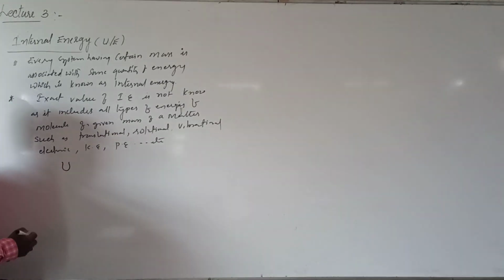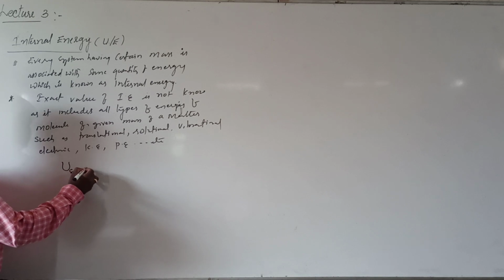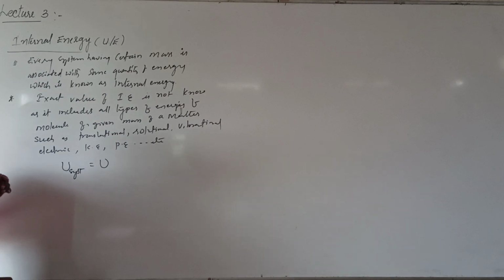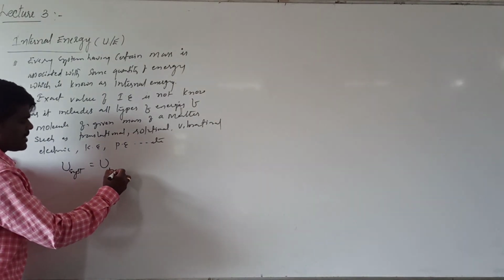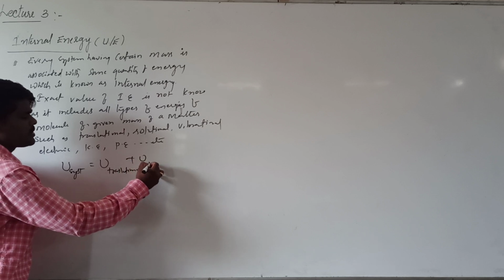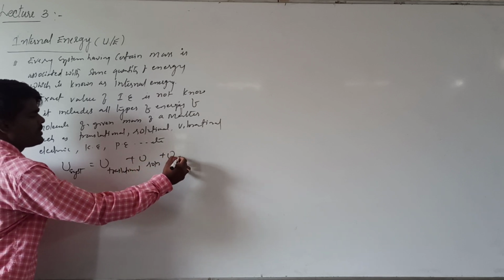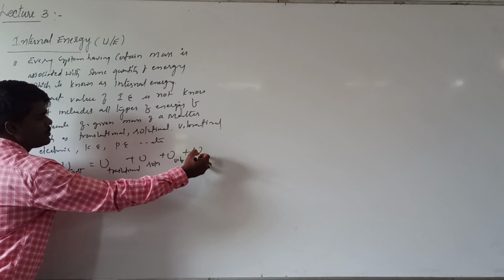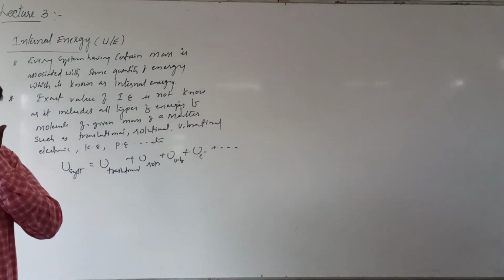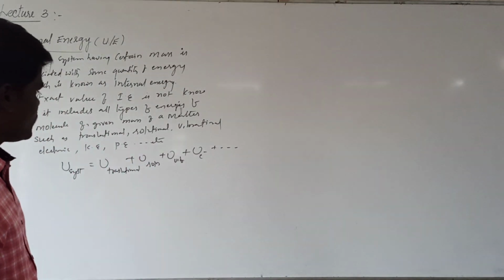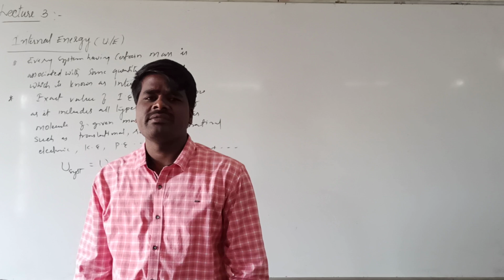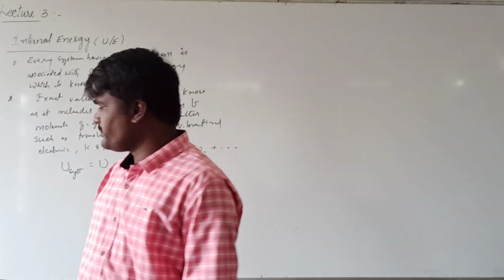The U of a system can be given as: U system will be equal to U translational plus U rotational plus U vibrational plus U electronic plus, it goes on like that. It includes all possible types of energies. The sum of all possible types of energies of a given system is called internal energy.